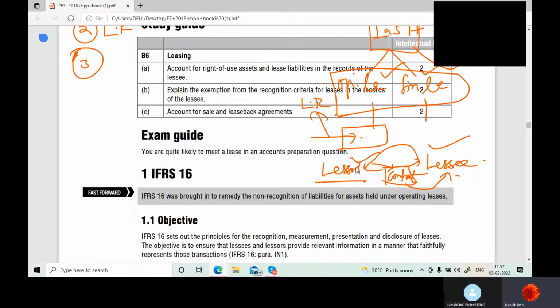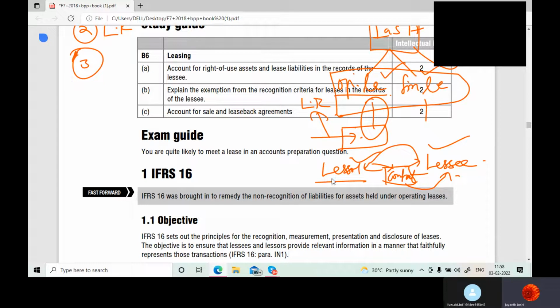Got my point? That means he has the right to use the asset, but he cannot claim the ownership of that asset, except in operating lease it cannot happen. Why can it not happen in operating lease? Suppose there's one vehicle which the lessee wants to take on lease from the lessor. He takes that vehicle from the lessor, uses the vehicle, pays the lease rental and whatever expenses there are to the lessor, and returns the vehicle to the lessor. So in this case, that is a classic example of operating lease.